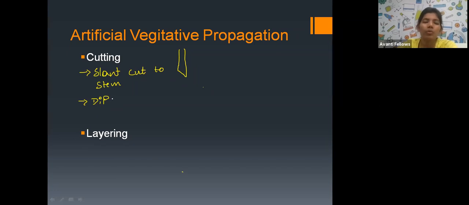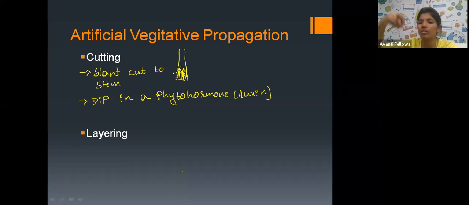Now I am going to dip this in a phytohormone, that is auxin. Auxin can give the roots. After dipping this in the phytohormone, I am going to keep this in the soil.